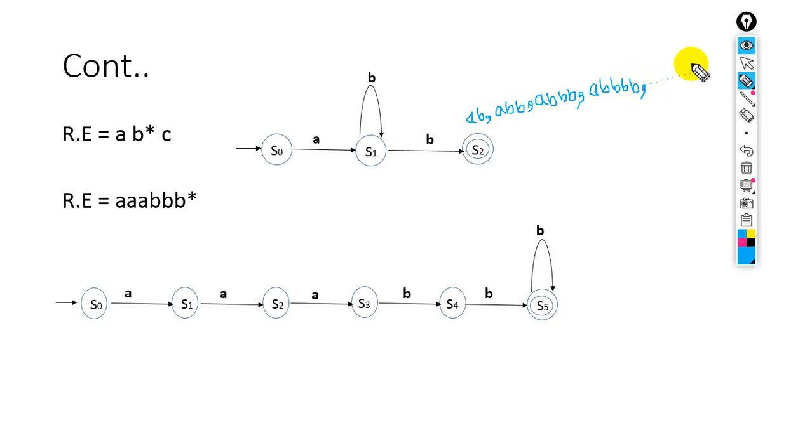So these are the accepted strings of the language on final state.